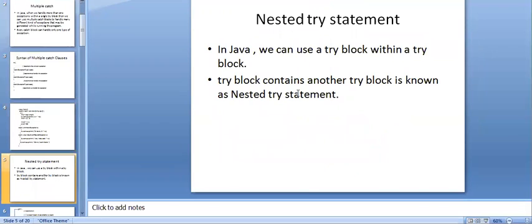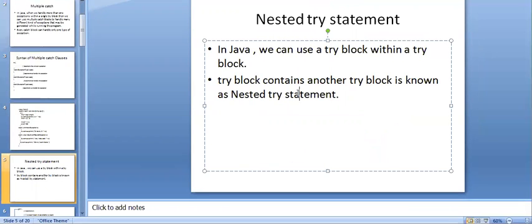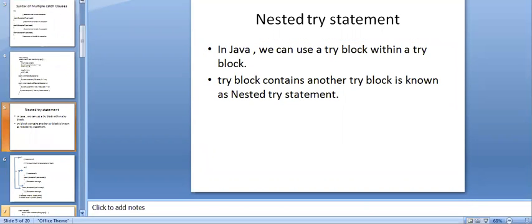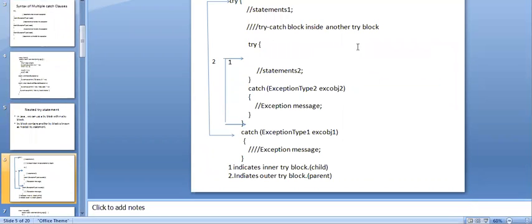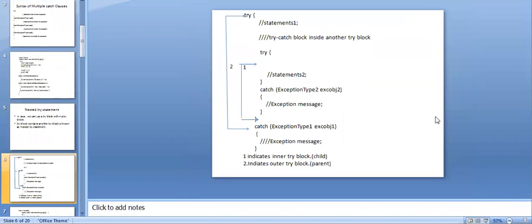Okay, we'll go to the nested try statement. So we have a try block, try and catch block. Inside the try block, we can use a try block within a try block, or a try block under another try block. This becomes nested try statements. This is the syntax of this one. So we can see this clearly. We have this try block. In the try block, we have another try block, with its catch block, and finally we have the outer catch block.